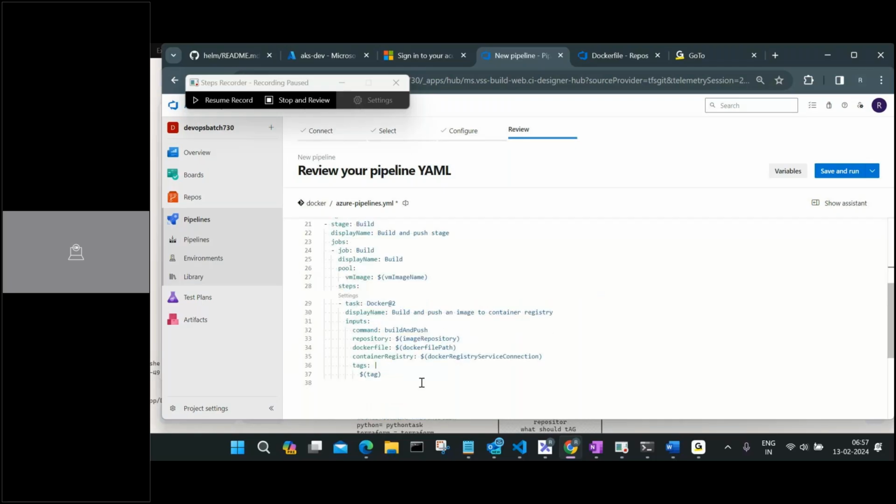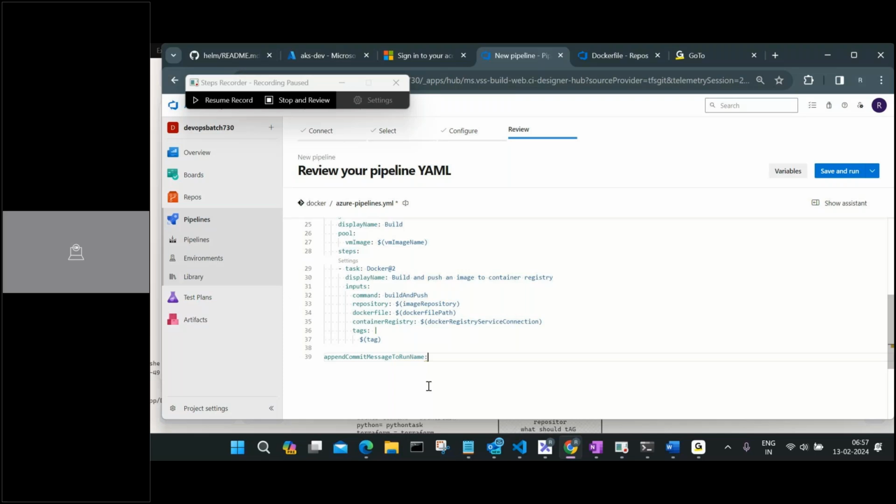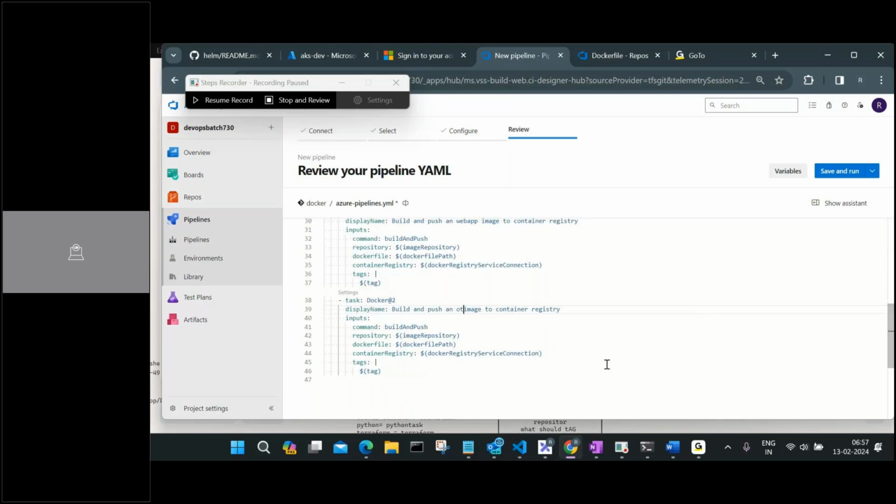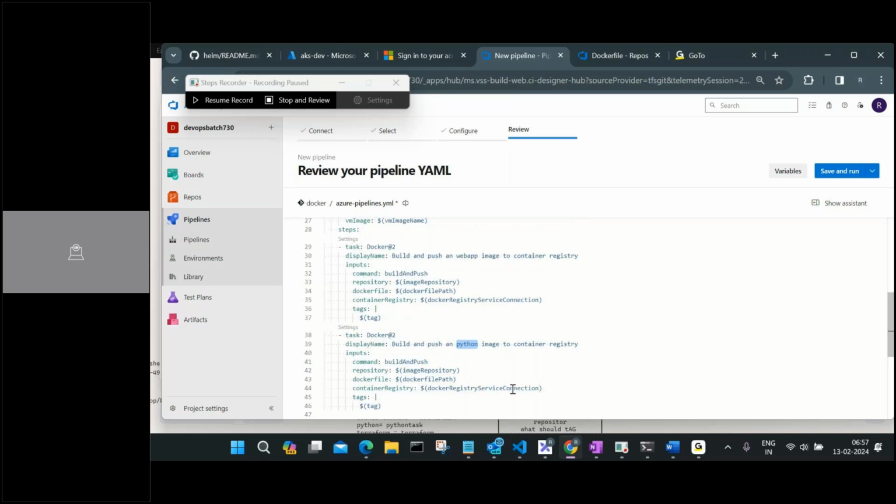I can just paste it here as the second task. Now here I can mention this task as build and push image, or I can say web app image. Okay, web app application image, web app image. Here I want to say Python image. Okay, two tasks I have created, exactly the same thing, but I'm just changing this one. And here I'm going to change this one.